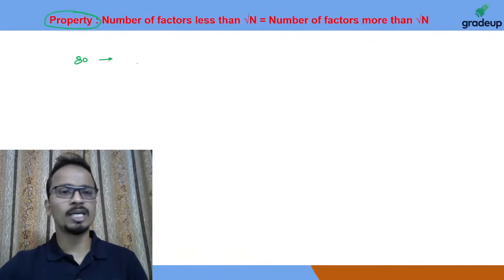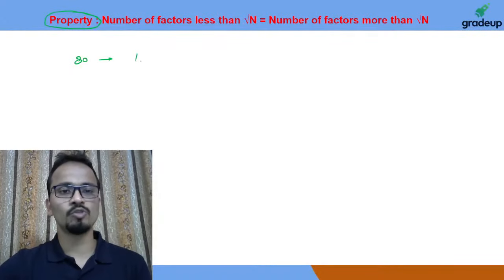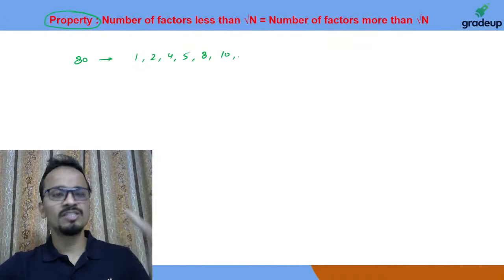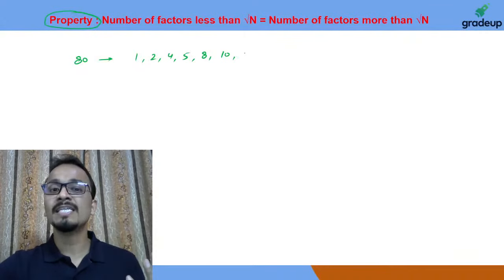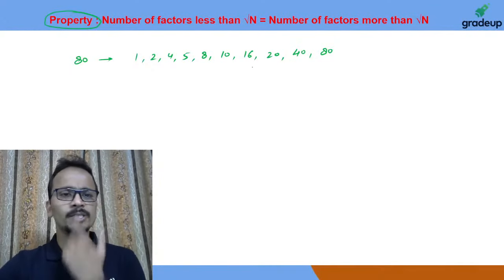It will not take a lot of time. I'll quickly write all the factors of 80 starting from 1. So 1, 2, 4, 5, 6 is not a factor, 7 is not a factor, 8, then 9 is not a factor, 10 is a factor. Then after 10, 11 is not a factor, 12, 13, 14, 15 are not, 16 is a factor, then 20 is a factor, then after 20 it will be 40 and then 80. So these are all the factors of 80.